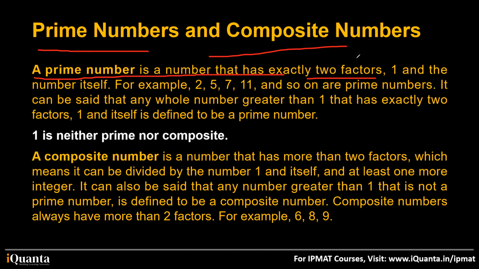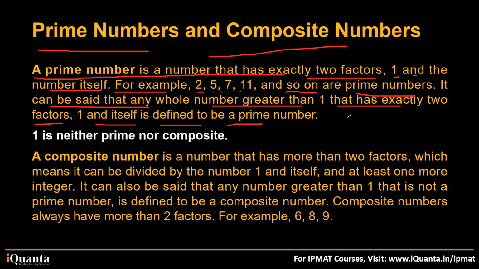What are factors? Factors are those numbers which divide the given number completely without leaving any remainder. So, a prime number is a number that has exactly two factors, 1 and the number itself. For example, 2, 5, 7, 11, and so on are prime numbers. And it can be said that any whole number greater than 1, which has exactly two factors, 1 and itself, is defined to be a prime number.